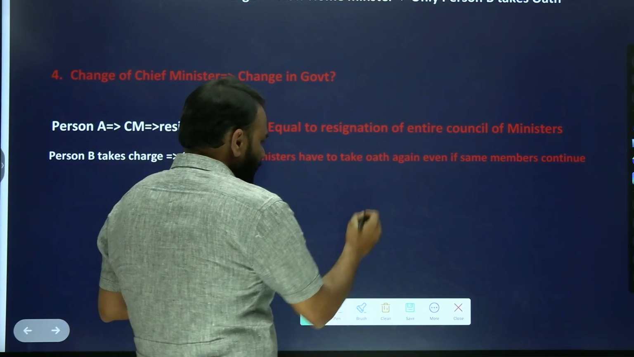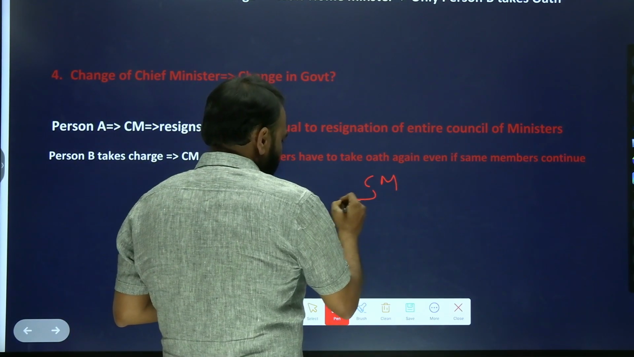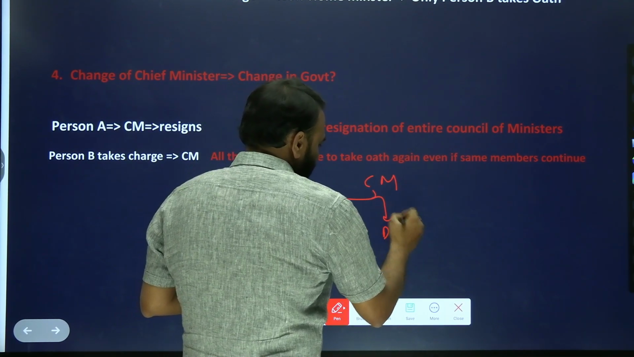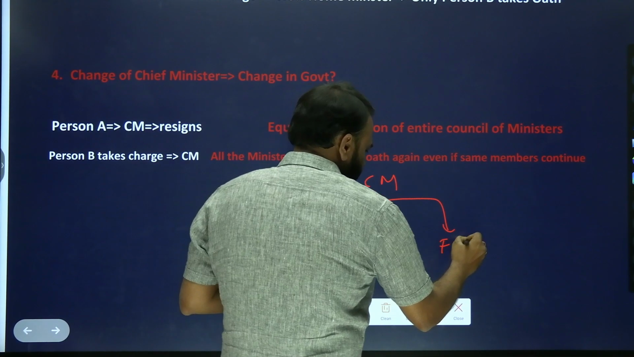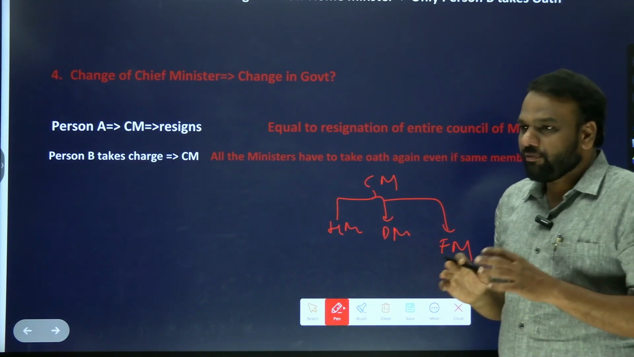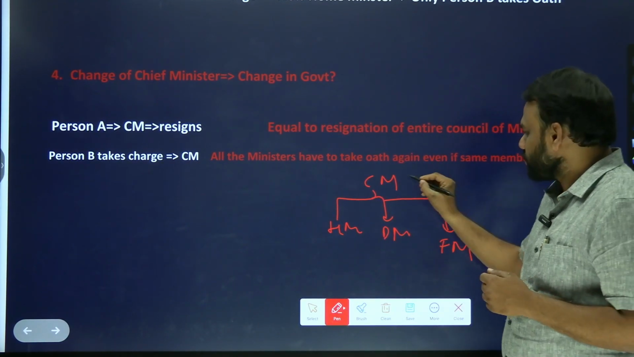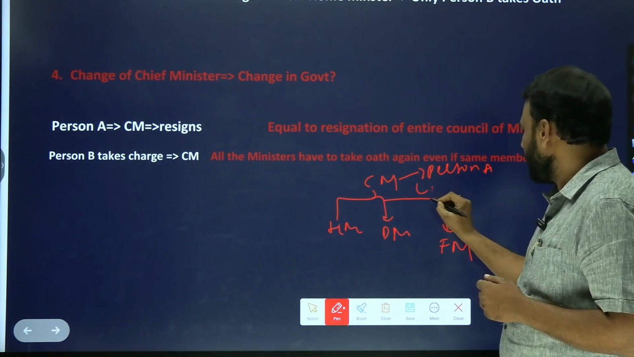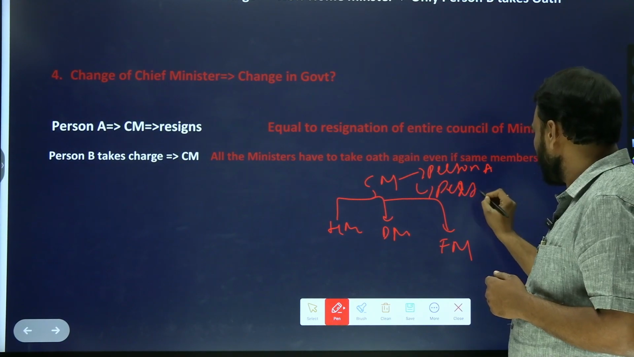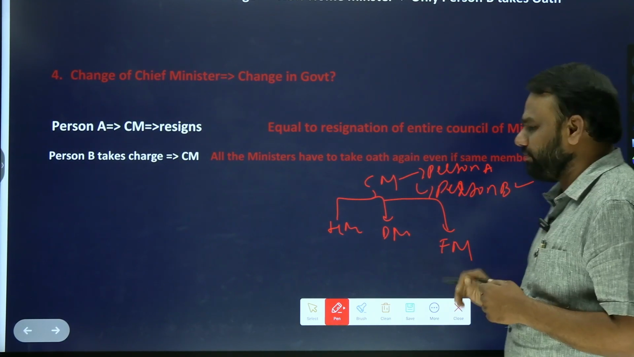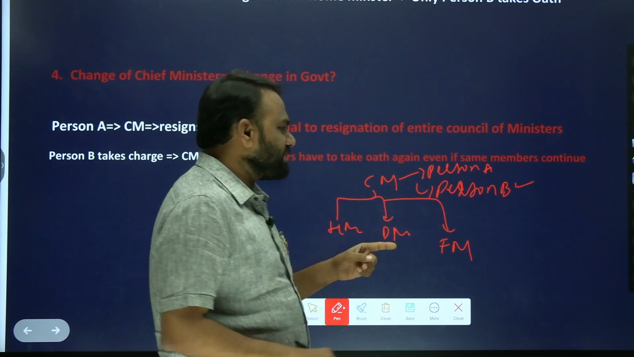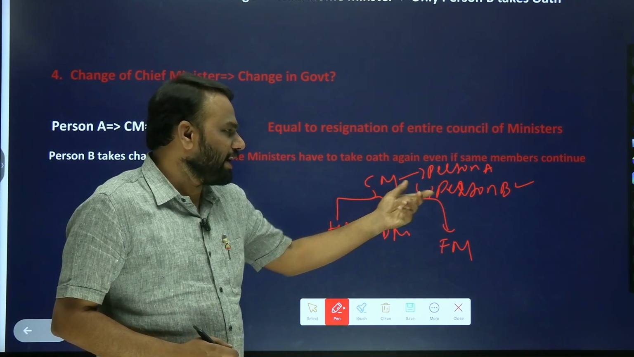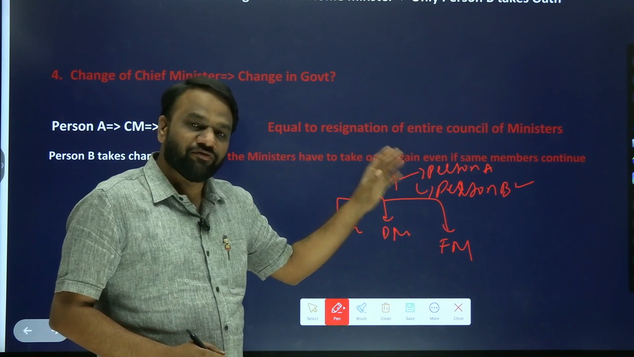Here again we have Chief Minister, Home Minister, Defense Minister, Finance Minister. Now if you want to replace the CM, person A is CM presently. I want to make person B the CM. So can we make the CM resign and person B take charge? Yes, we can do it.